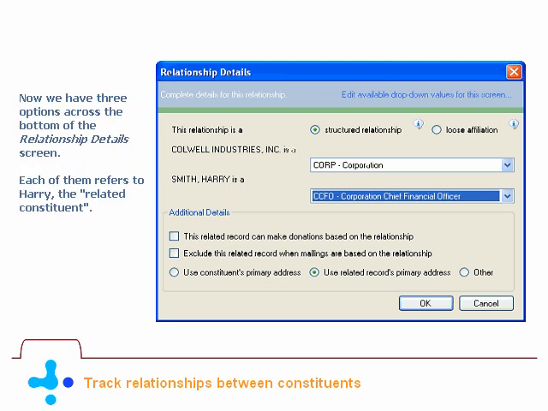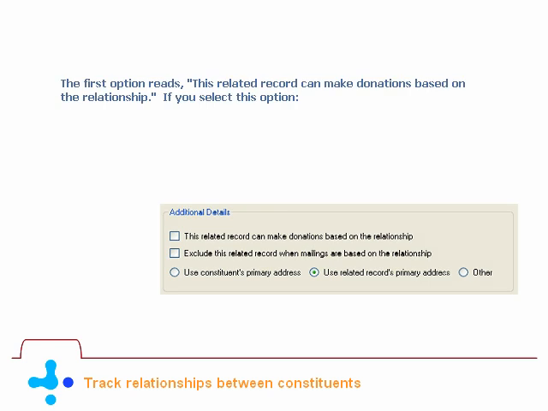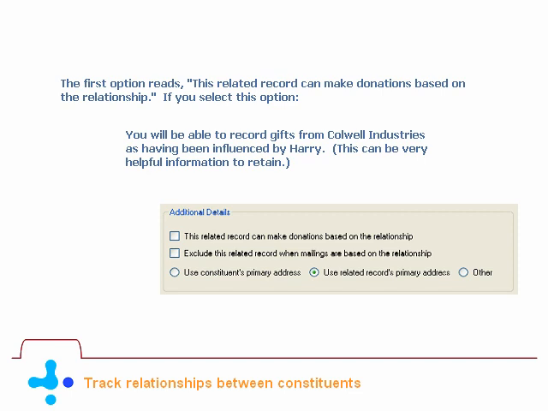Now we have three options across the bottom of the Relationship Details screen. Each of them refers to Harry, the related constituent. Let's take a closer look. The first option reads, "This related record can make donations based on the relationship." If you select this option, you will be able to record gifts from Caldwell Industries as having been influenced by Harry. This can be very helpful information to retain.